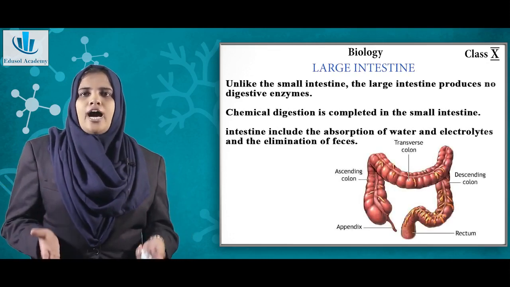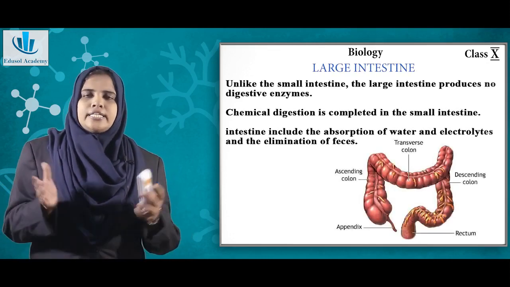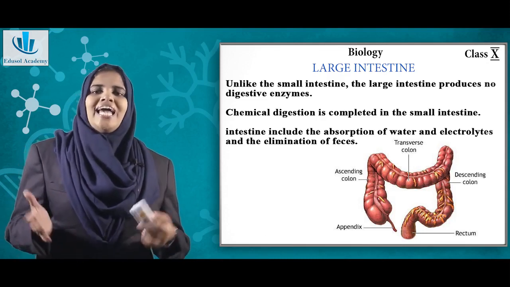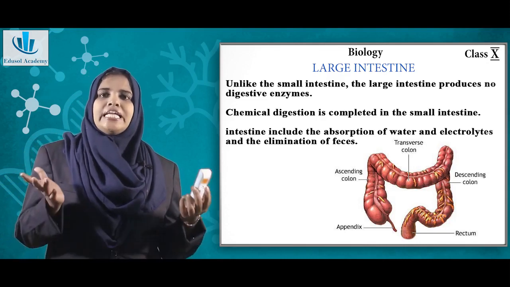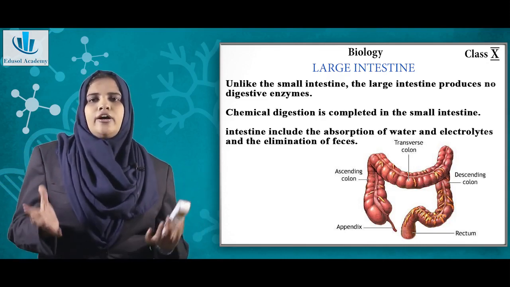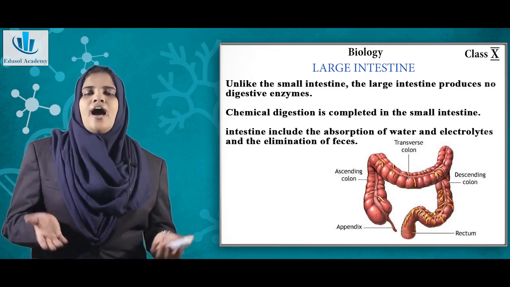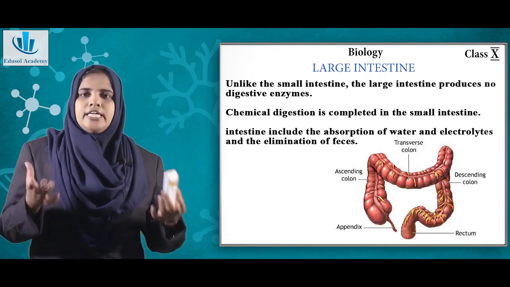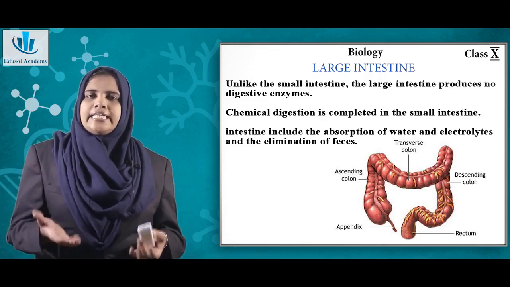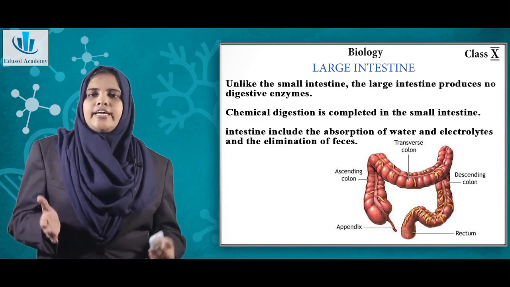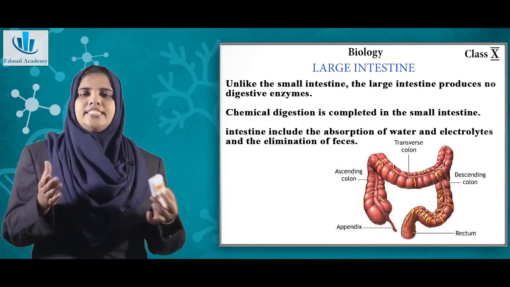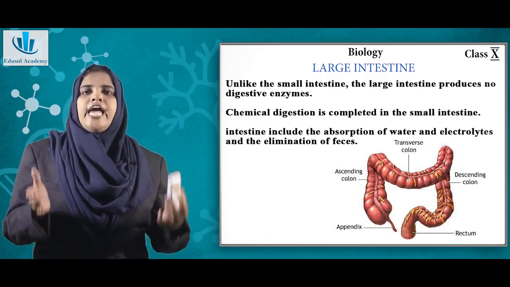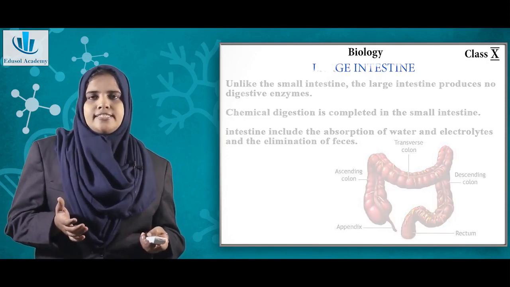Now, coming to the large intestine, there is nothing significant happening here. Almost all your digestion is complete in the small intestine. In the large intestine, water and some electrolytes are absorbed, and then the fecal matter is formed. It is stored temporarily in the rectum, and then finally egested through the anus. So this is the gist of what is happening in the human digestive system.